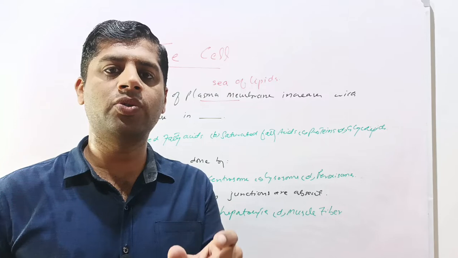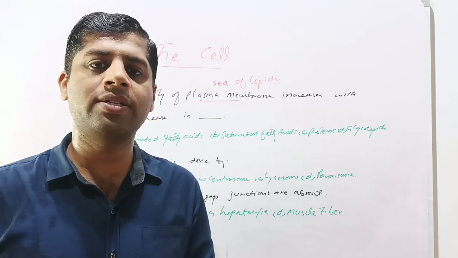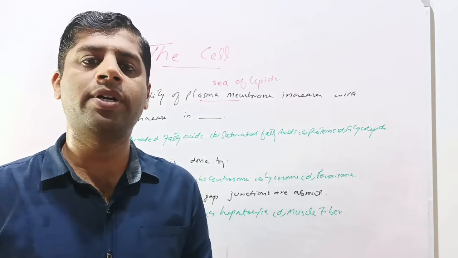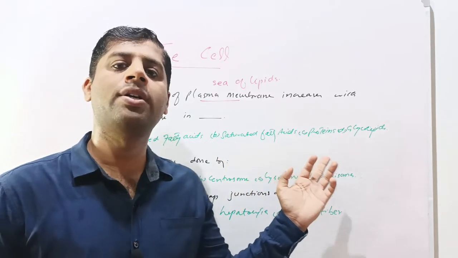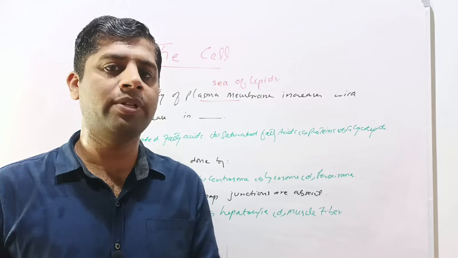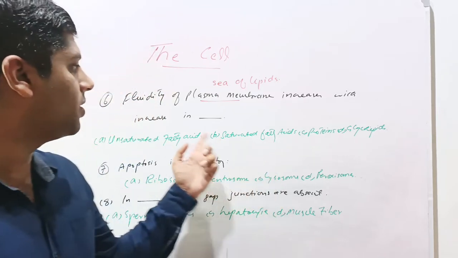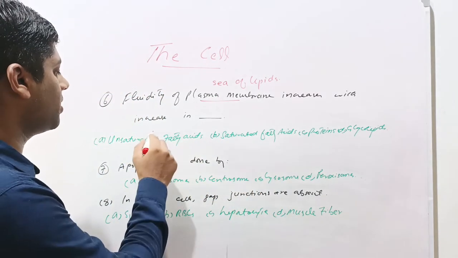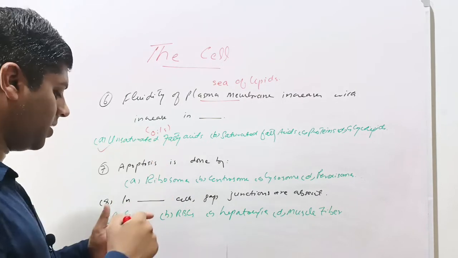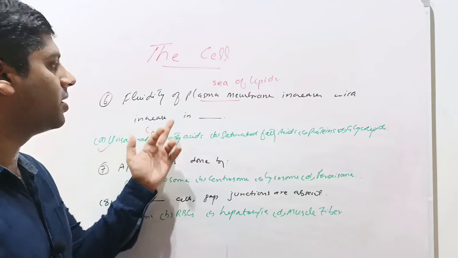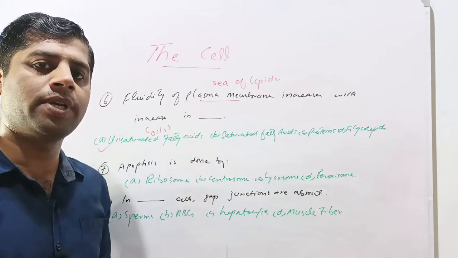Unsaturated fatty acids are those which are liquid at room temperature, for example the oils. These have double and triple bonding between the carbon atoms, while saturated fatty acids have single carbon to carbon bonds and these are solids at room temperature, for example the fats. So the fluidity is increased with the oils because oils are liquids and these are unsaturated fatty acids. So option A is correct, that the unsaturated fatty acids increase the fluidity of the plasma membrane.